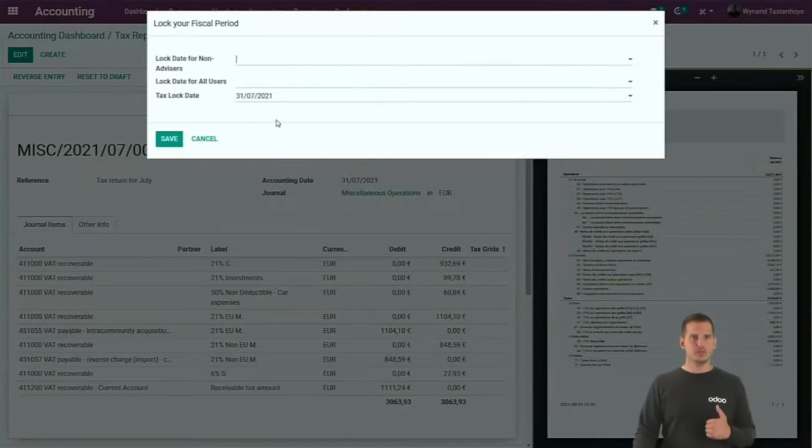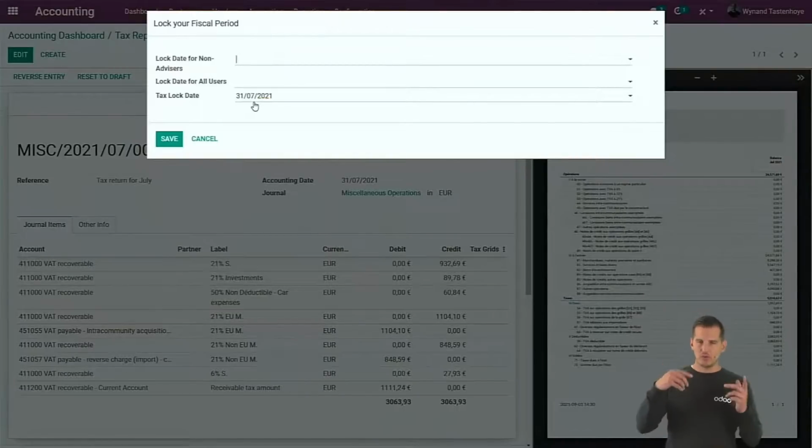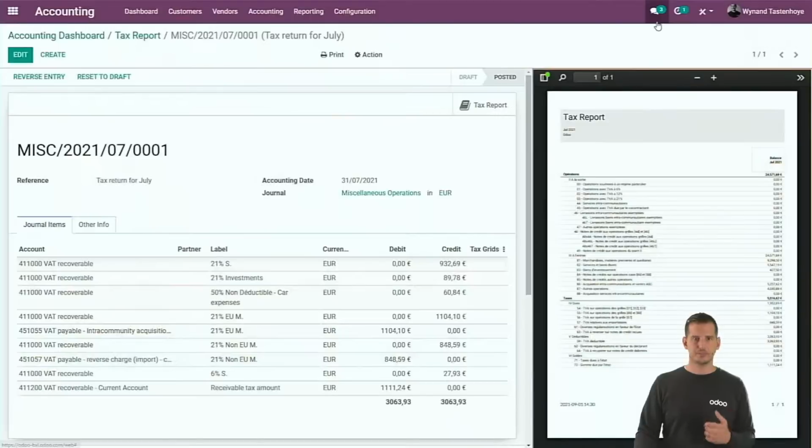If you go to the lock dates, you can see that we filled in the lock date for July, so that, remember when we process the vendor bills, you have the banner there. Well, now if you process a vendor bill before that date, you will have the banner and we will propose it to the next open tax period. And if you need to block all accounting entries, you can fill in the different lock dates so that there is no accounting entry that can be posted before that date.